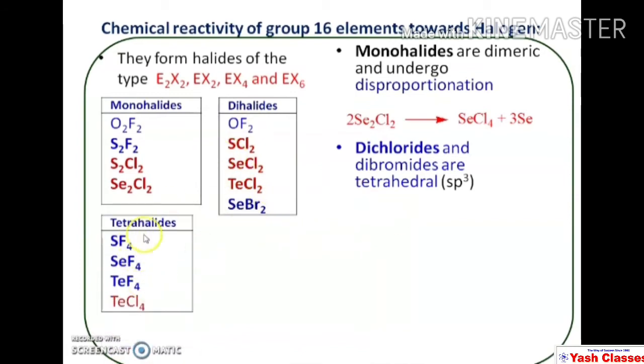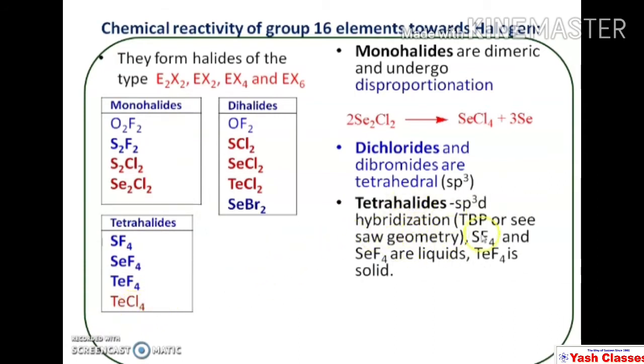So these elements, that is sulfur, selenium, tellurium, form tetrahalides also. For example, sulfur tetrafluoride, selenium tetrafluoride, tellurium tetrafluoride and tellurium tetrachloride.